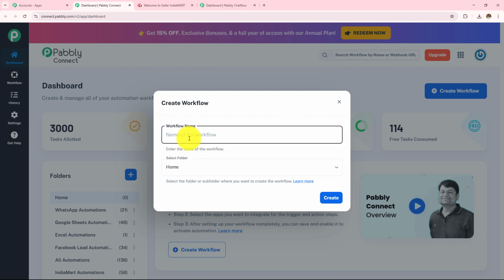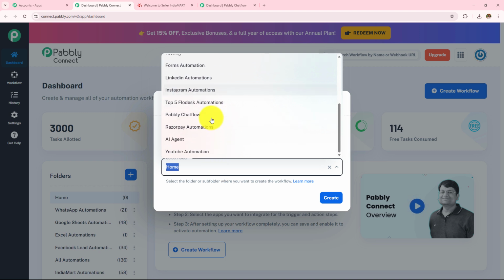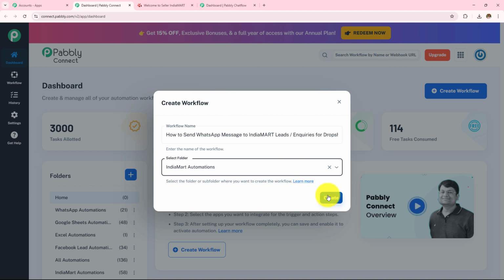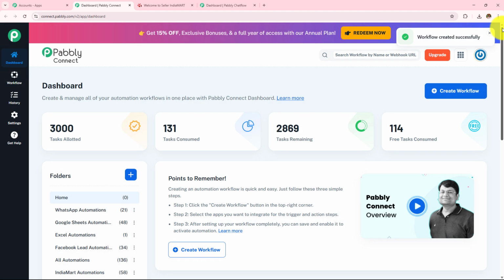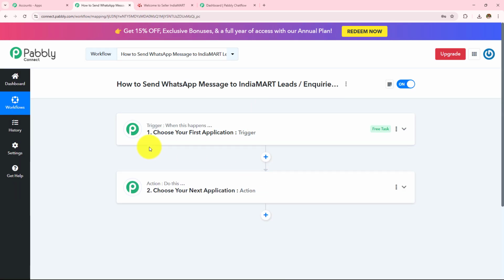So first let's name this workflow as how to send WhatsApp message to IndiaMart leads and inquiries for drop shipping service, and now I need to select my folder. So these are the folders that have been created, and here I am going to select this as IndiaMart automations and then click on create. So here workflow created successfully, and as soon as I click on create, two boxes have appeared in front of me. So trigger says when this happens, an action says do this.